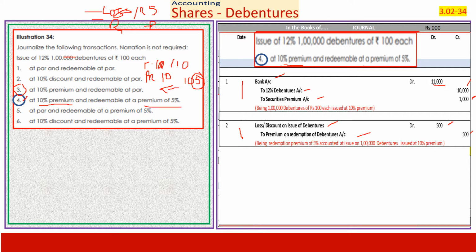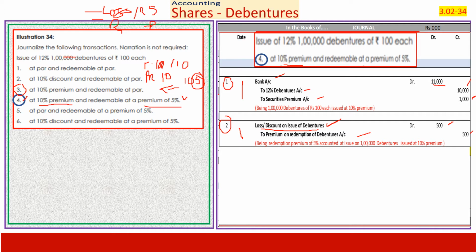Therefore, if there is a redemption at premium, we need to pass 2 entries instead of 1. This is the only difference. Whatever extra you are going to pay, provide for it as a loss and make a provision today itself as a conservative principle in advance. Loss on discount on issue of debentures is booked at the stage of issue towards premium on redemption of debentures.